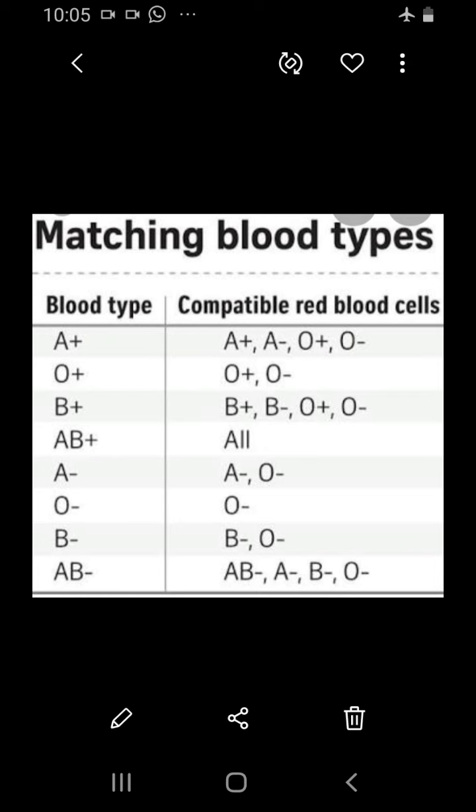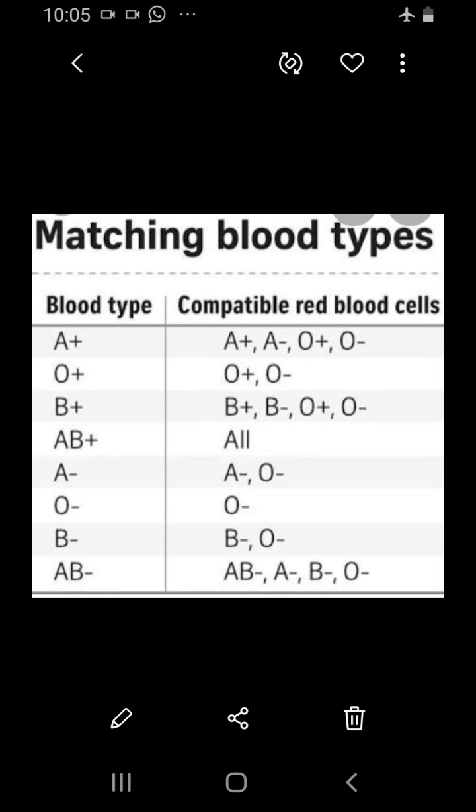This was also discovered by Landsteiner and another scientist, Wiener, in 1940, in a rhesus monkey. It was discovered only in the monkey first. The surface of the RBCs contains the antigen for RH factor, that is positive, and these persons will have the RH antigen on the surface, while in RH negative they do not have the RH antigen.